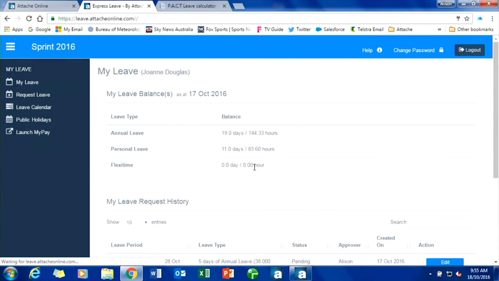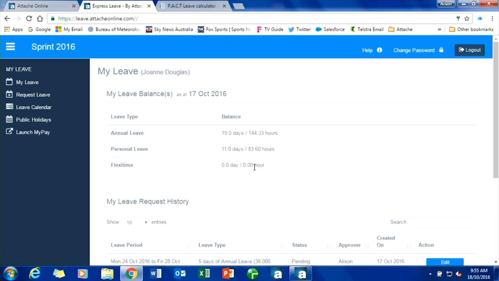We already have an email address created, and I'll put in the password as well. With Express Leave, we recommend that employees use their work email addresses, so if they leave, it doesn't matter.